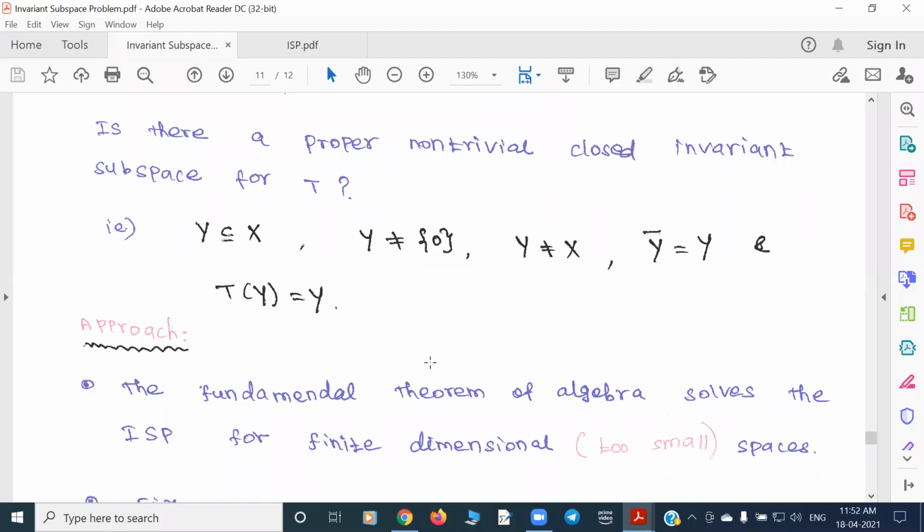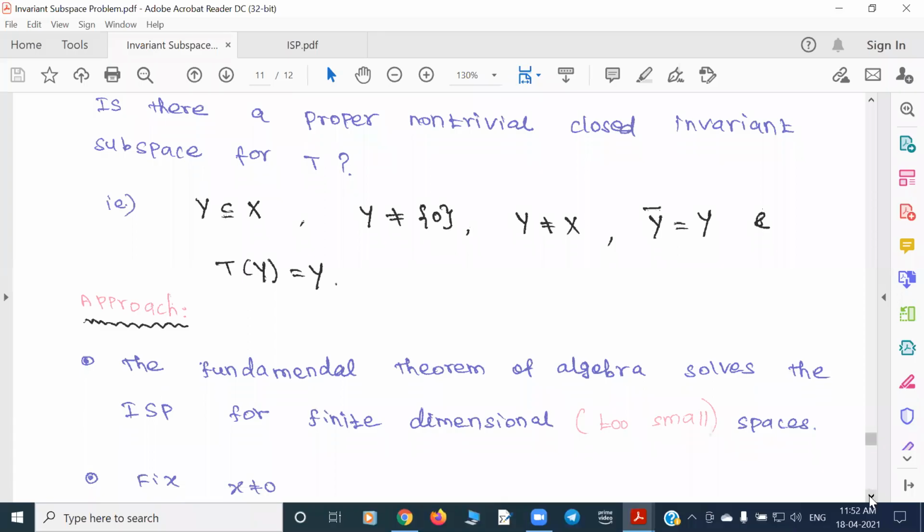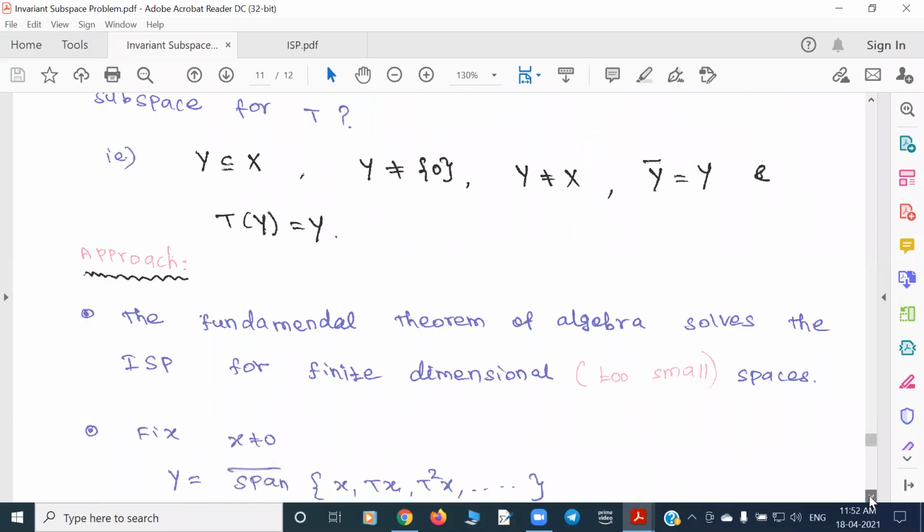Okay, but by the fundamental theorem of algebra, we already saw that for the finite dimensional case, this is already done. By the fundamental theorem of algebra, we have eigenvalues, so that means we have a one dimensional invariant subspace. That's okay.